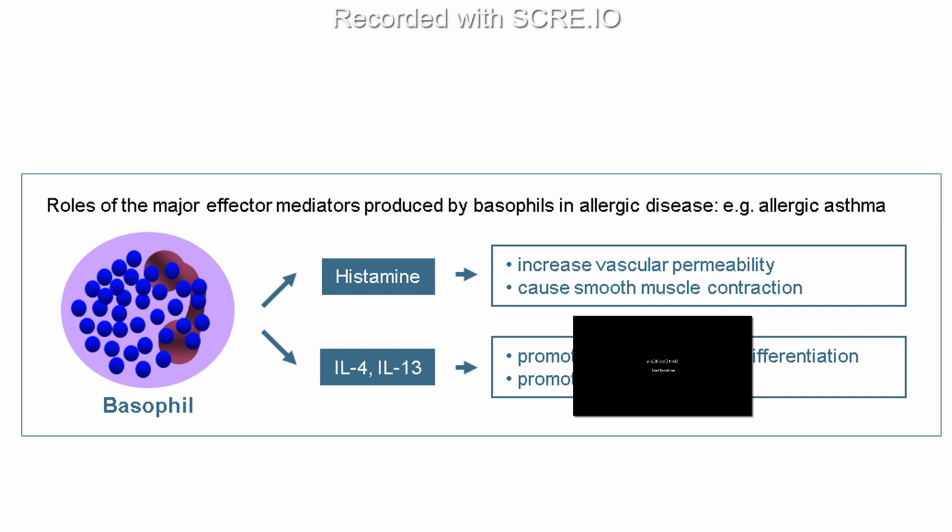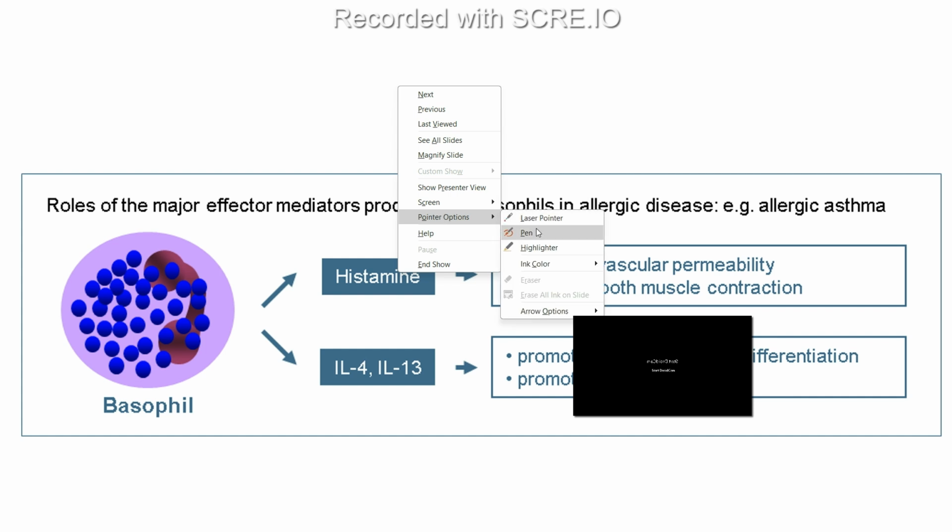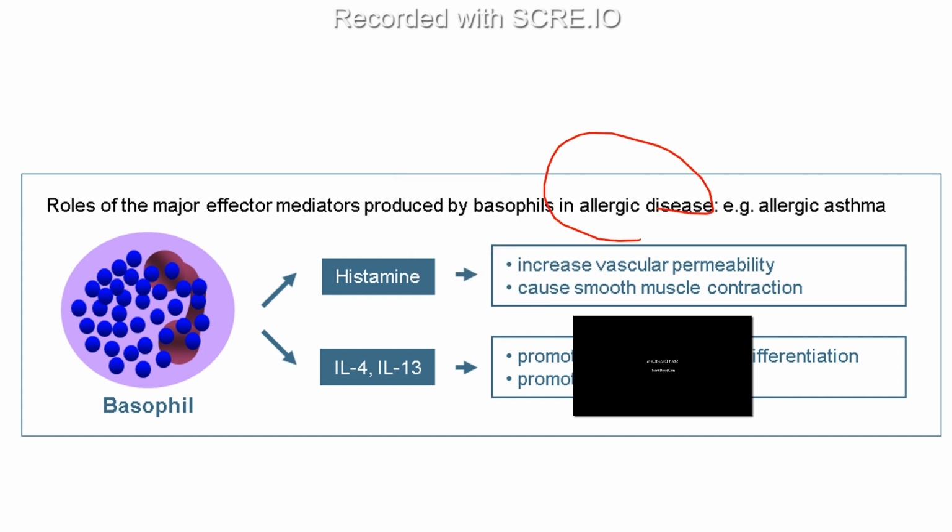Next is basophil. Here in the question it mentioned that it releases histamine, but that is only partly correct, because mostly basophils play a role during allergy, during allergic disease. One example is allergic asthma.